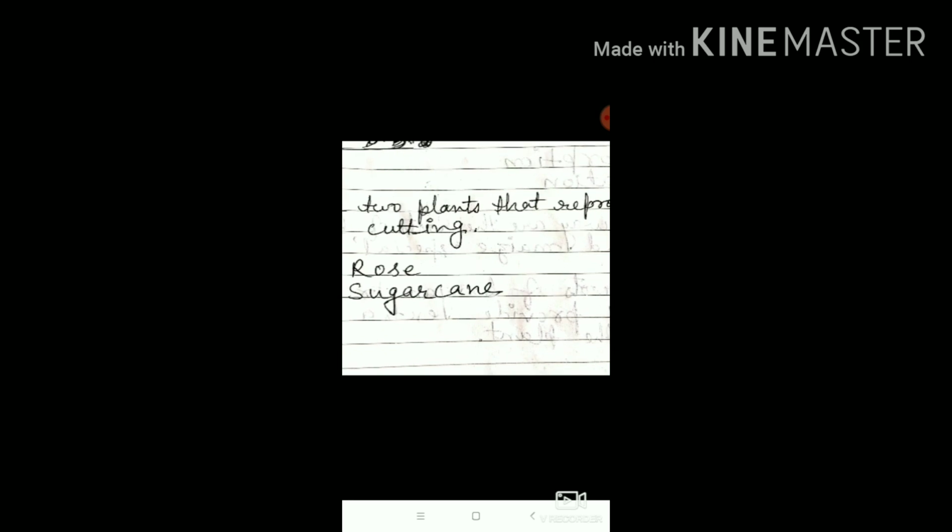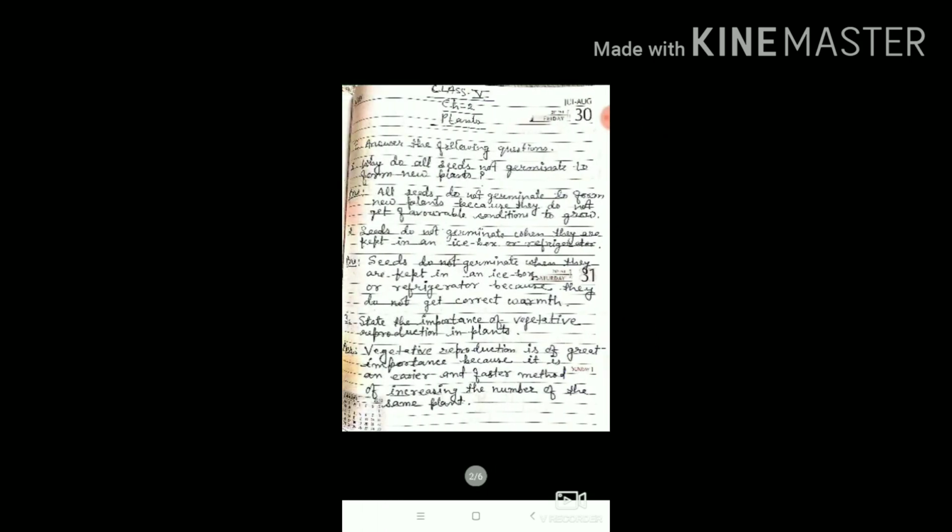ROSE, rose, number 1; number 2, SUGARCANE, sugarcane. Okay, you will write sugarcane like this. Don't give a space between sugar and cane. You write it jointly: sugarcane.